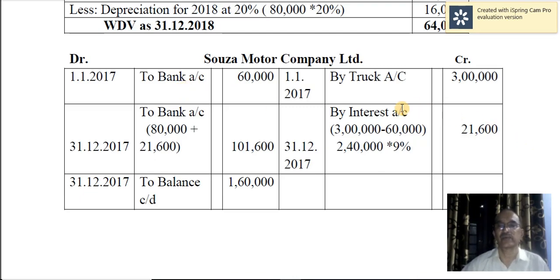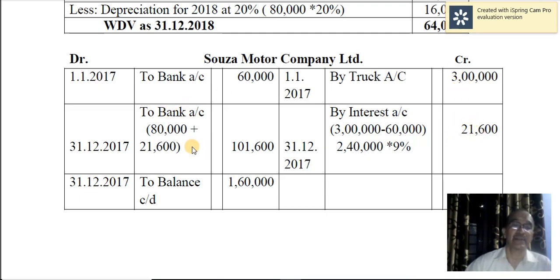Then you have to calculate the interest. Interest calculation can be made separately by providing a working note, or here only you can calculate the interest. For example, 3 lakh minus down payment 60,000, you will get the outstanding cash price at the beginning of the first year, 2,40,000. On that you calculate 9% interest. So hire vendors charge 9% interest. Therefore, on this it will be 21,600.